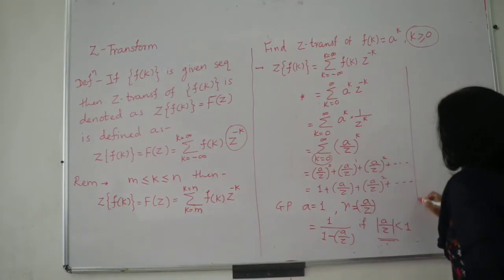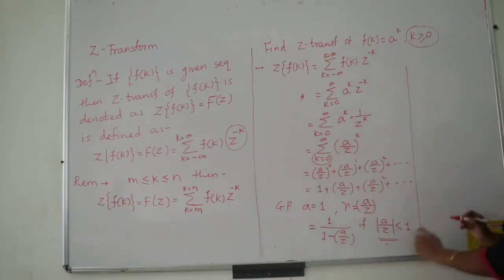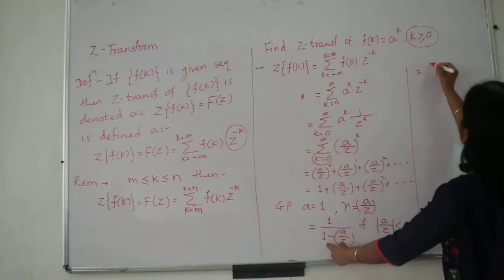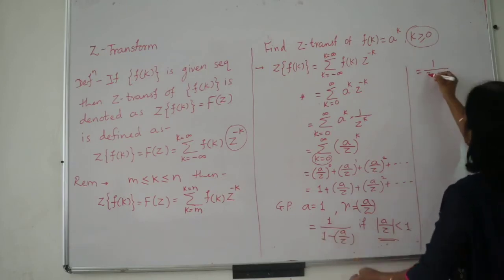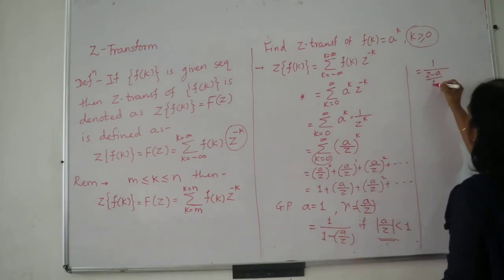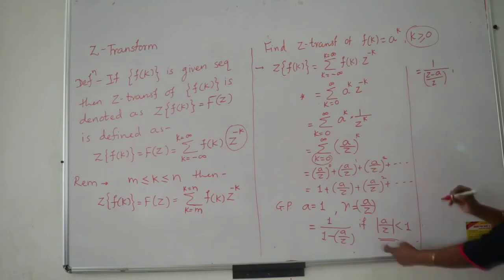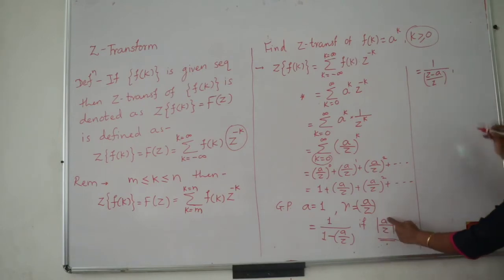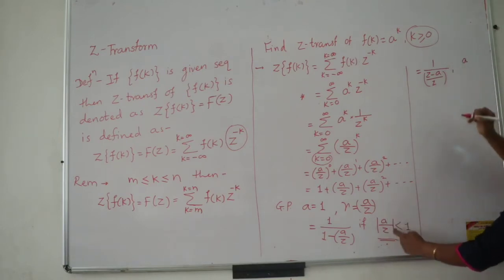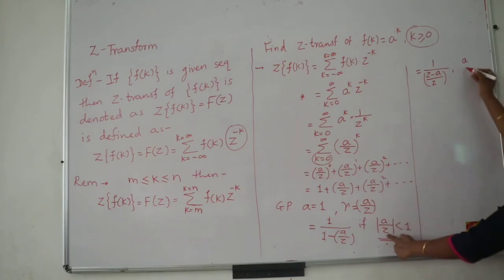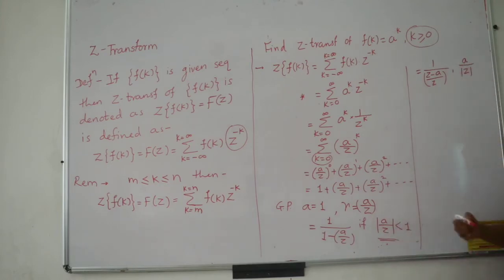Now actually we have to simplify it algebraically a little bit. So cross multiply here, it is 1 upon, here it will become Z minus A upon Z. Place the bracket for this. And meanwhile simplify this also. So mod A is nothing but A, because modulus of any number is always positive. Then here you can say mod Z, because Z is a variable, so we don't know exactly, so it will remain in mod less than 1.